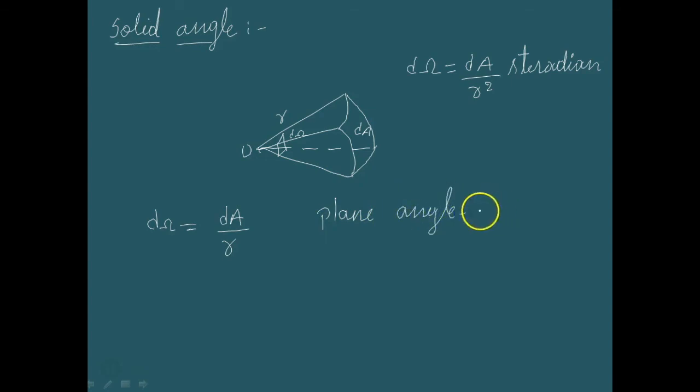So from this we came to know that the unit for plane angle is radian, and usually we use the symbol rad to define it. And the unit for solid angle, what is the unit? Just now I defined it.